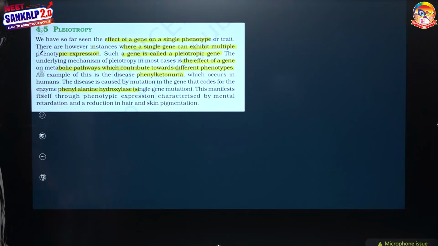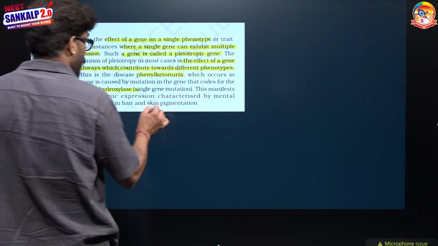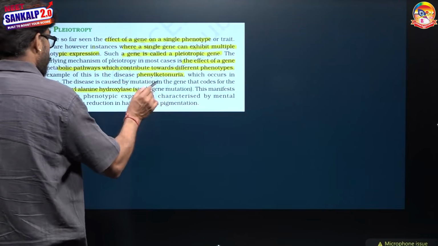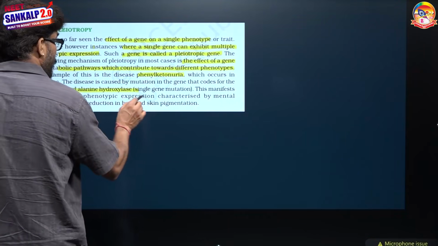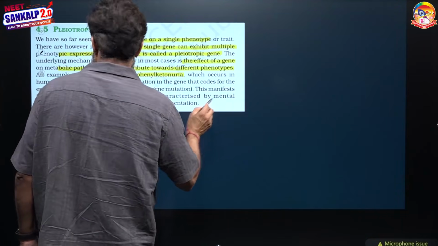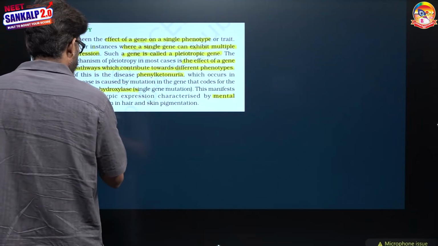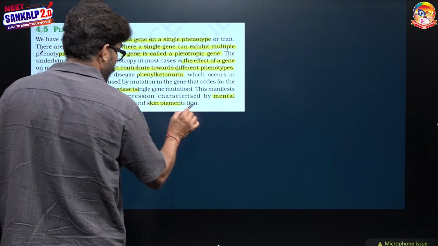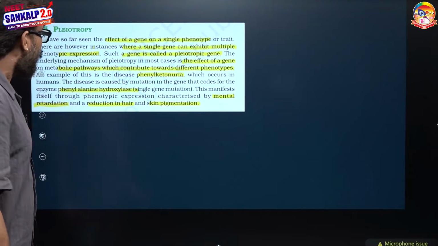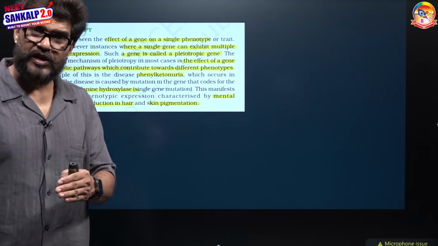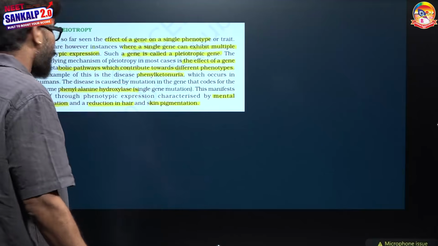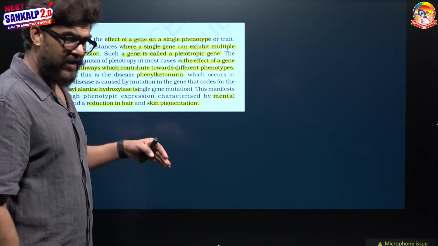What effect comes from this? This manifests itself through phenotypic expressions characterized by mental retardation, which is one of the phenotypes. Reduction in hair and skin pigmentation is another effect. It means the same gene is controlling mental retardation as well as hair color as well as skin color.